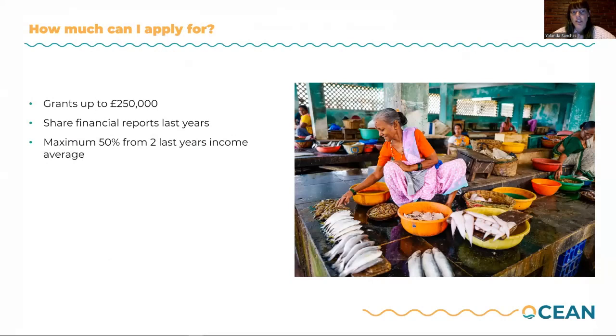So first of all, it's so important to understand that the maximum money that you can apply for is 50% of your last 2 years' income average. That means that depending on the income of your organization, that will decide how much money you can apply for. And this is so important to understand, because for the application, we will ask for the report of the incomes for the last year. So you have to share your financial report with us.